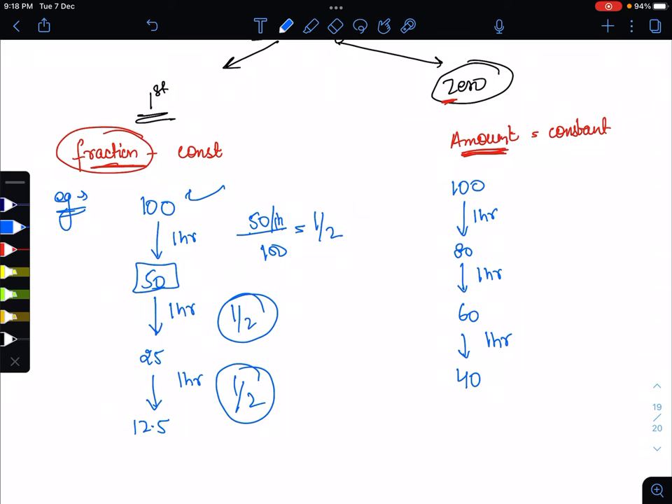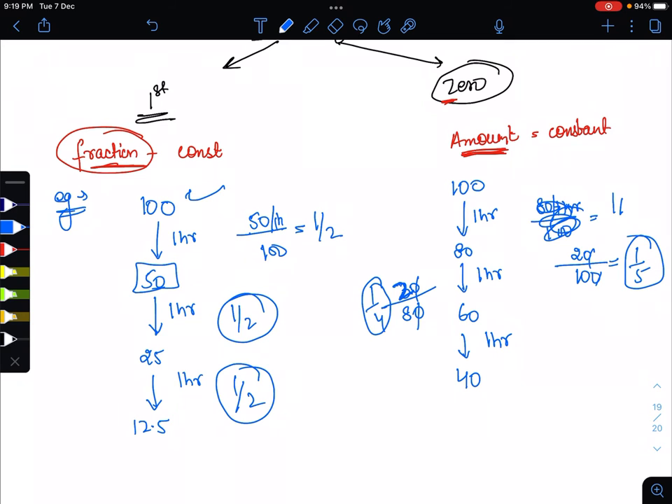So what is going on here? Here the fraction is not constant. How can we calculate? Like 80 upon 100, how much is extracted? 100 minus 80, only 20 molecules were extracted, and the total molecules given were 100. So it comes like 1 by 5. For this, 80 minus 60 is 20, upon the total molecules which were there, 80. So it comes like 1 by 4. So here the fraction is not constant as we see here, but here the fraction is constant.